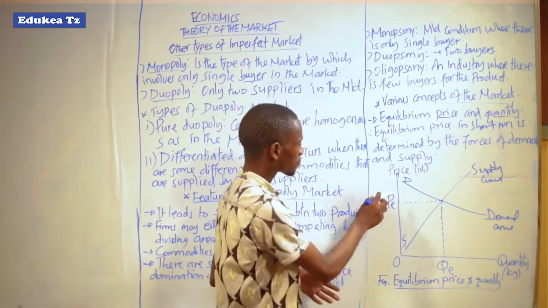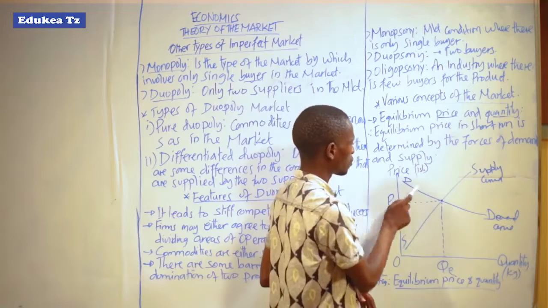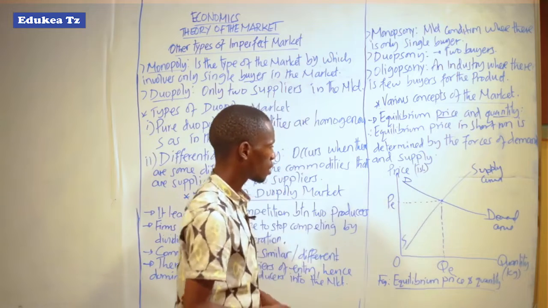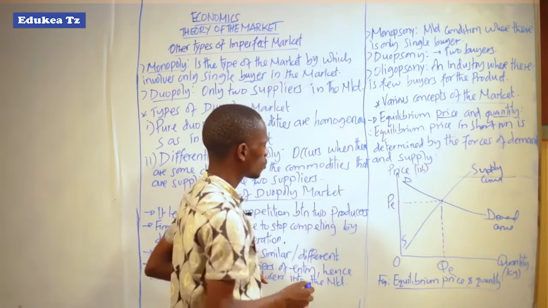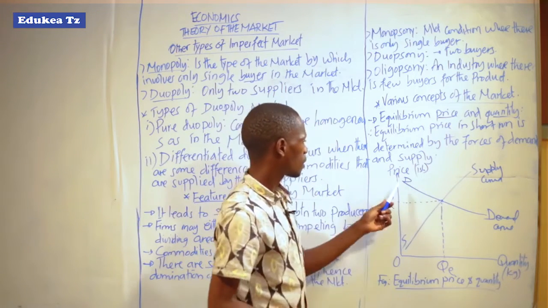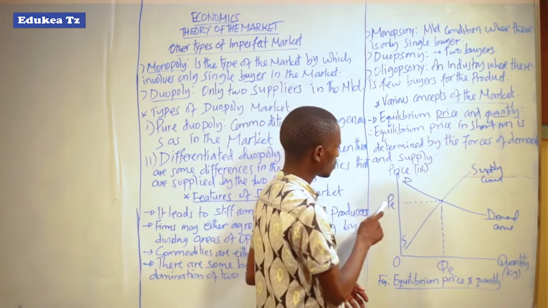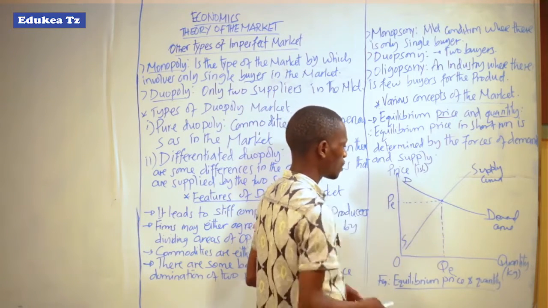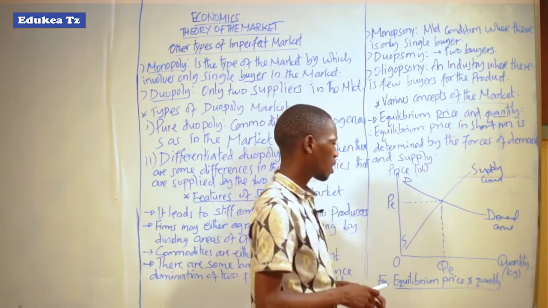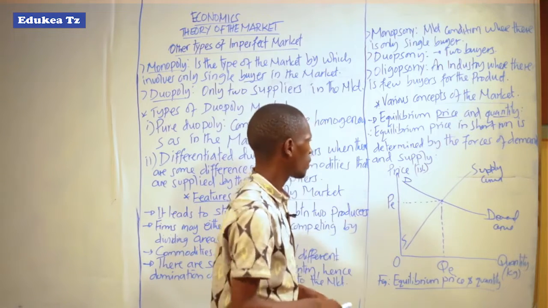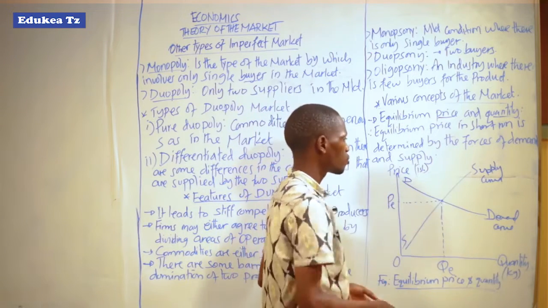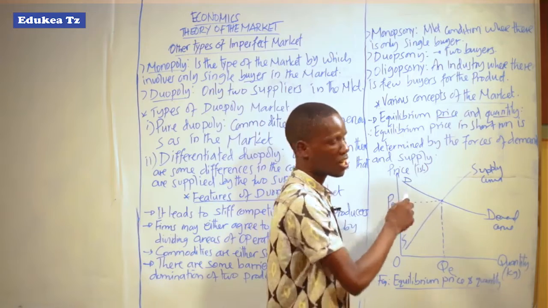As we see here, the demand curve slopes downward from left to right, while the supply curve slopes upward from left to right. This gives an inverse relationship between the two curves. The demand curve sloping down means that more units are sold at a lower price, while the supply curve means that more units are produced at a high price.